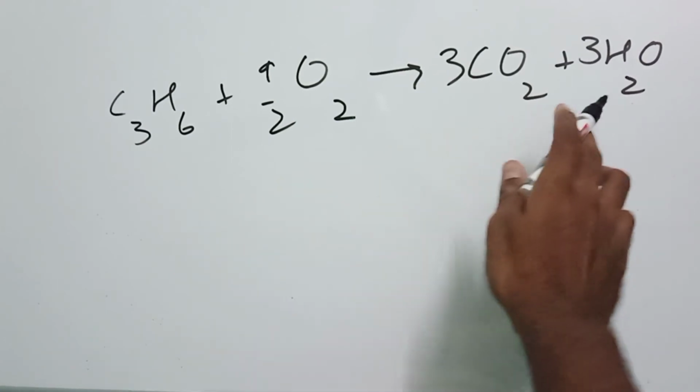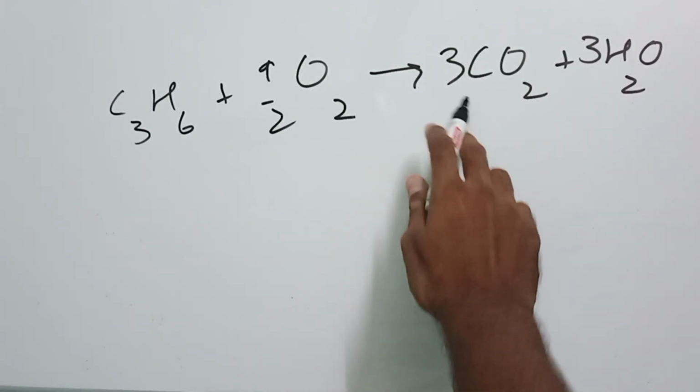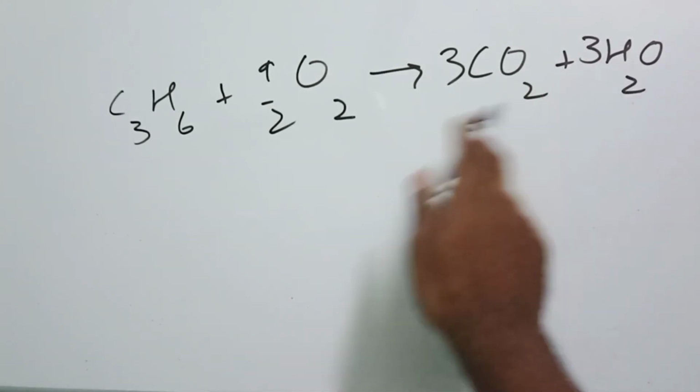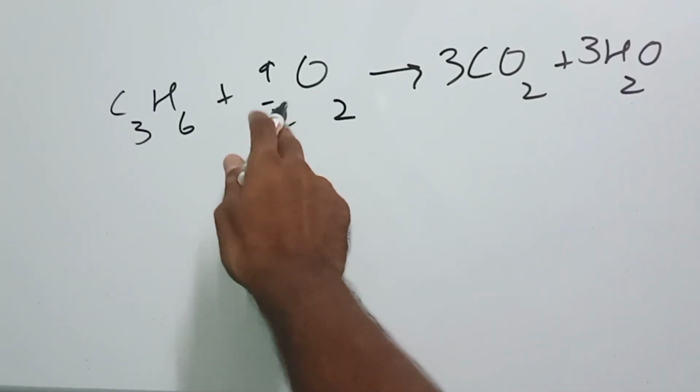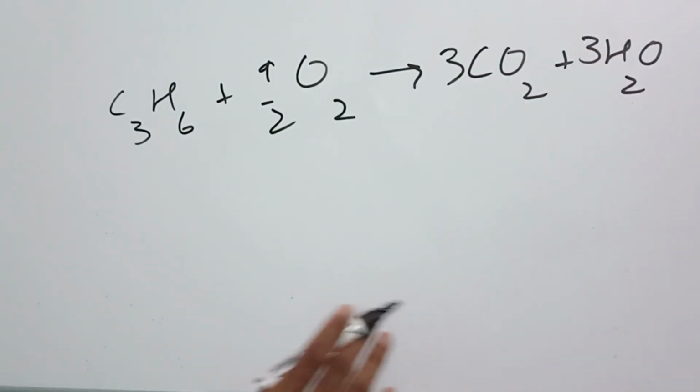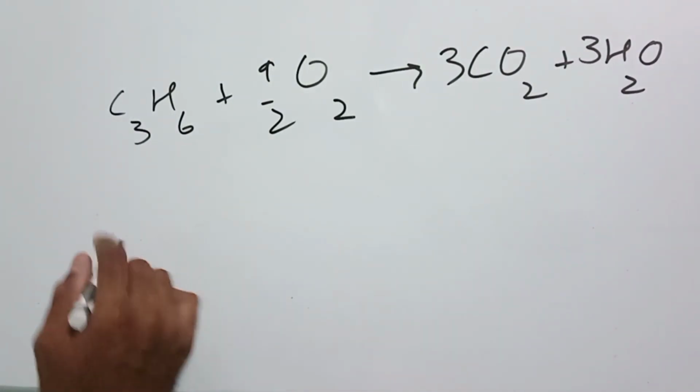Once again, check: 6 hydrogens, 3 carbons, 9 by 2 O2, 9 oxygens. 9 by 2 O2 is 9 oxygens, the 2 gets cancelled. So till now it's fine, but if you want everything as a whole number, then you have to multiply